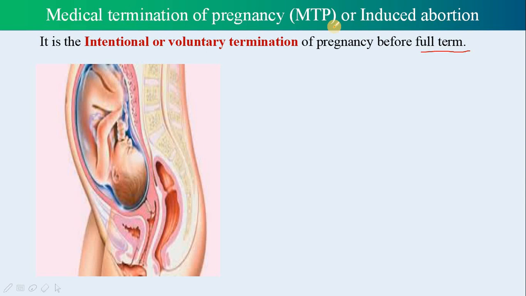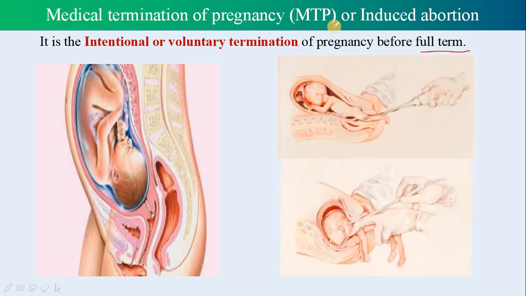Here are a few pictures showing how abortion takes place. Here we can see the fetus is almost at the end of the first trimester and the beginning of the mid second trimester. Here the leg is pulled out, and then a sharp object is forced near the neck region. In this way the brain is punctured and the skull collapses and it is pulled out through the vagina. So it is not an easy procedure. Here the fetus is literally chopped or broken into pieces and removed out of the body of the mother.